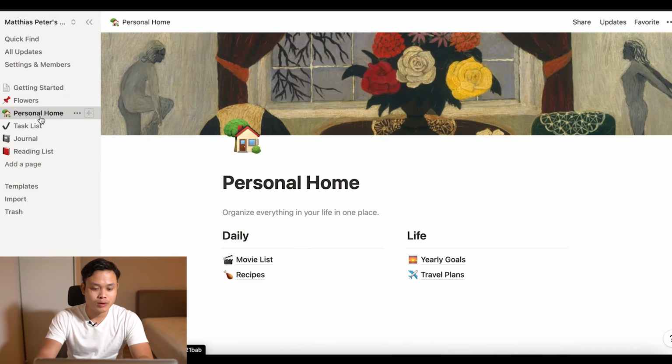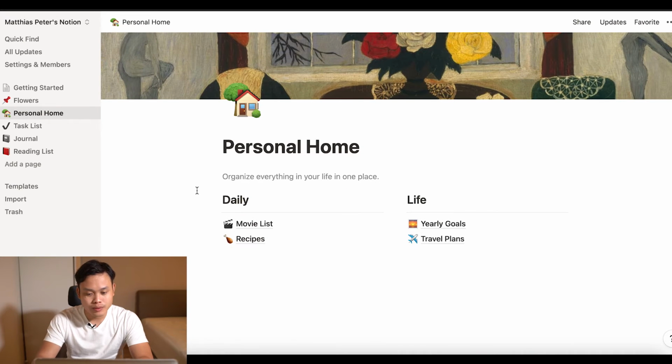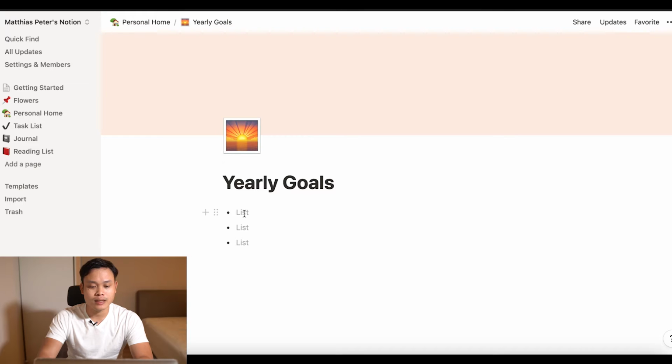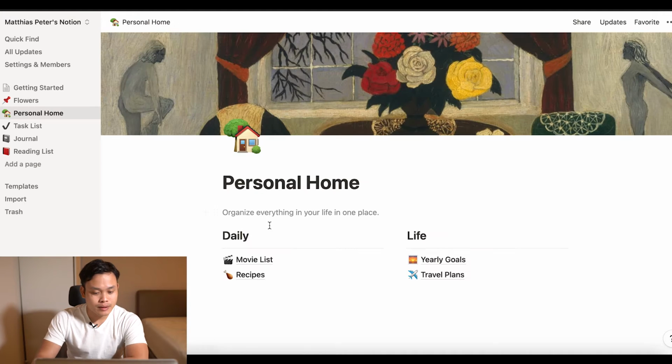Let's go to Personal Home. So what is this? Oh, we have a daily movie list or recipes, your yearly goals, and travel plans. You can have it here and key in your list. So it is very good if you do it for your 2022 resolutions, for example. Okay, that's interesting.